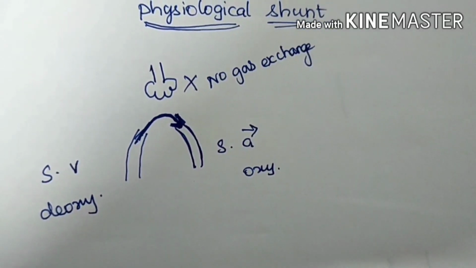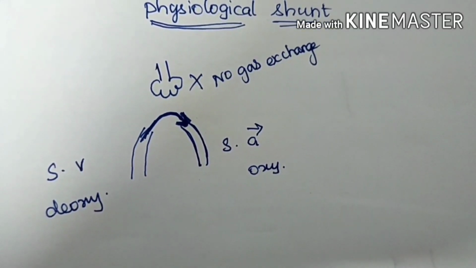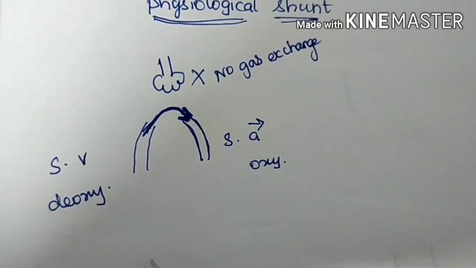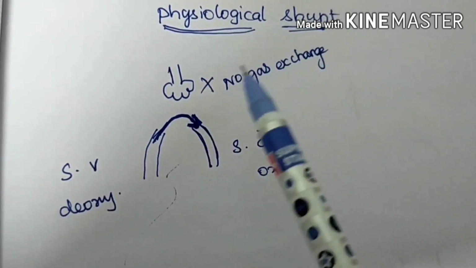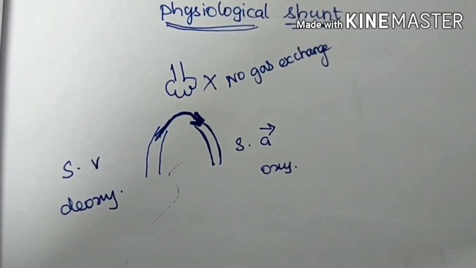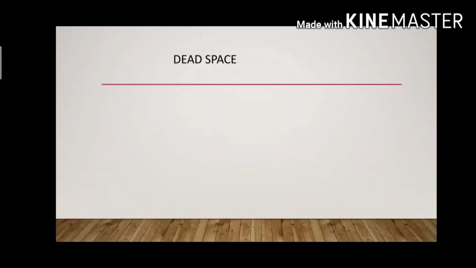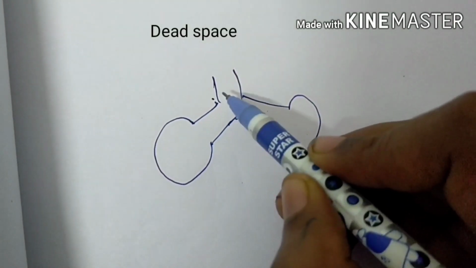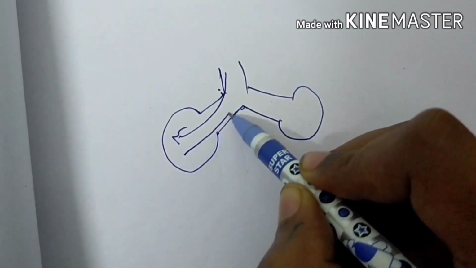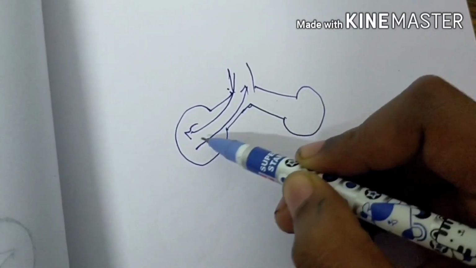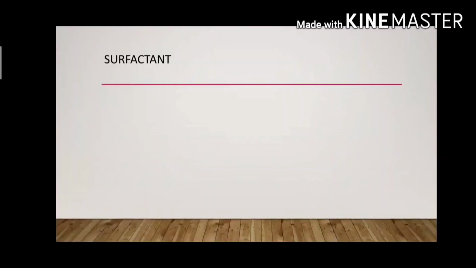And now talk about physiological shunt. Make it simple. Here venous blood is mixed with arterial blood, but there is no gas exchange. And now see about dead space. Dead space means some amount of air inhaled by lungs is exhaled without any change. That is called dead space.